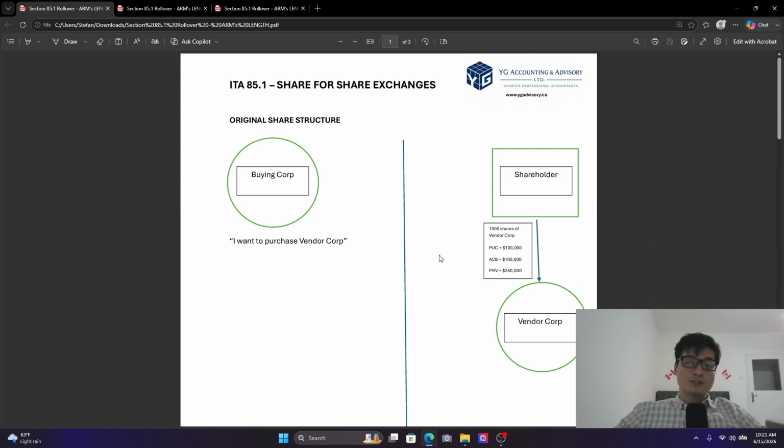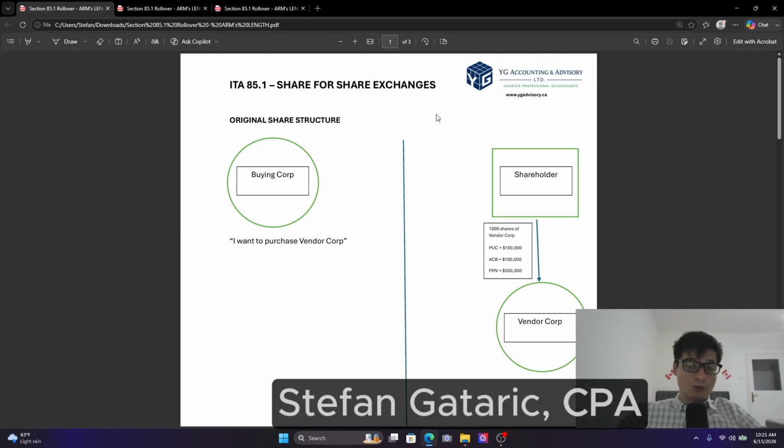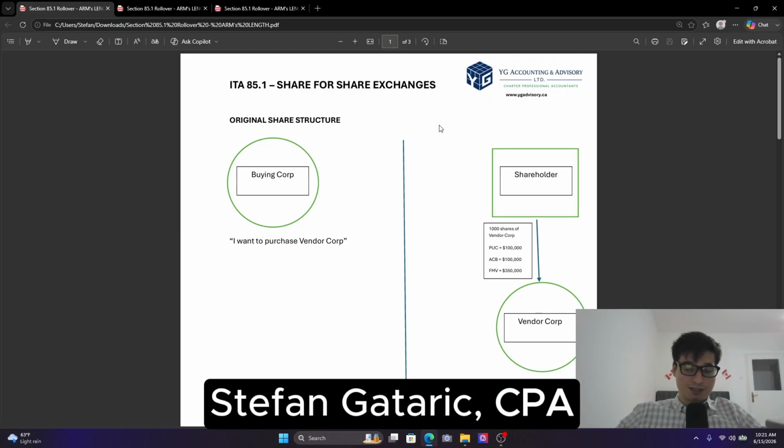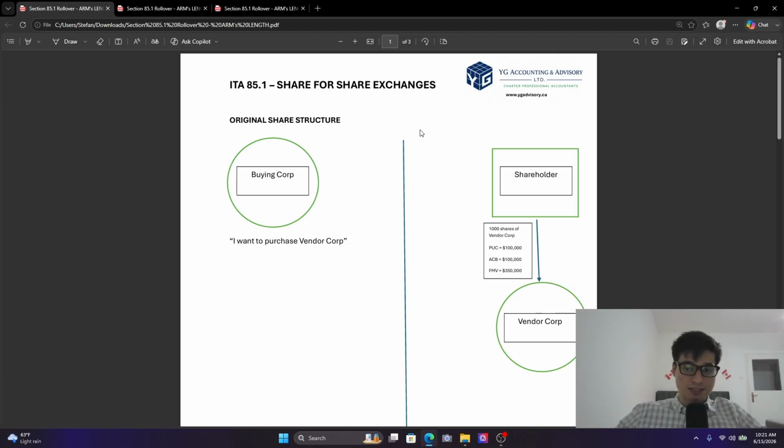If you didn't know, there's actually one section in the Income Tax Act where you can roll over with arm's length parties. That is, you don't have to pay any capital gains or any taxes if an arm's length party or someone unknown purchases your shares. And this falls under ITA 85.1, share for share exchanges.